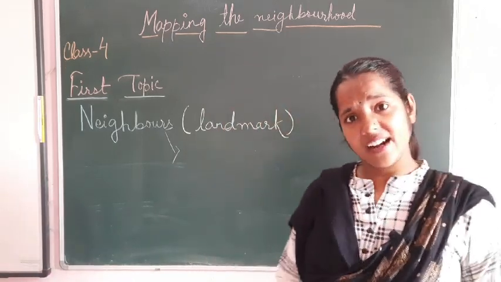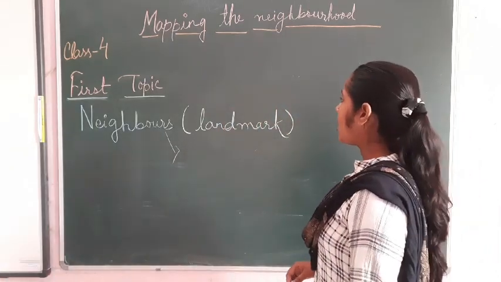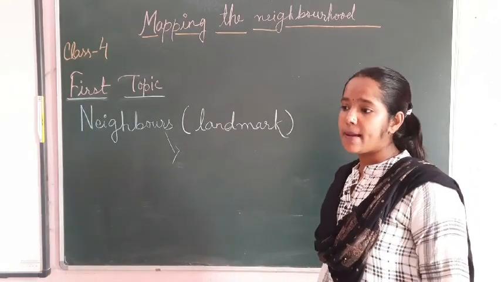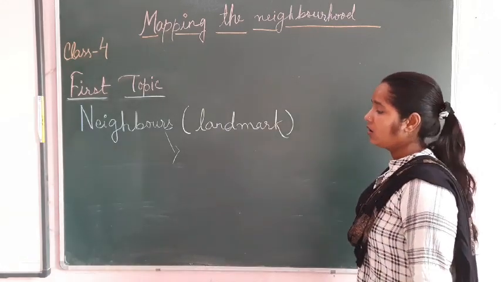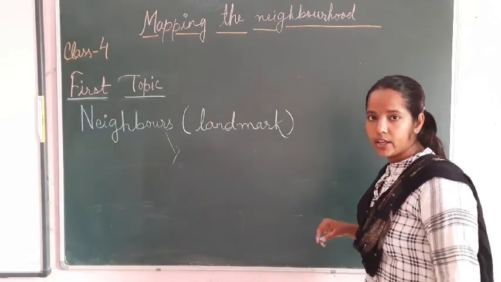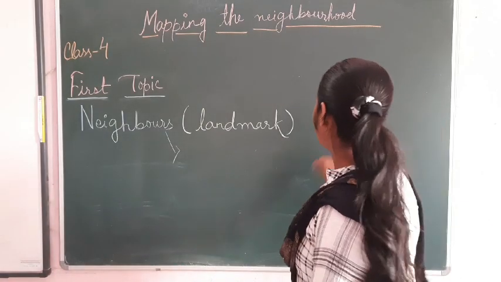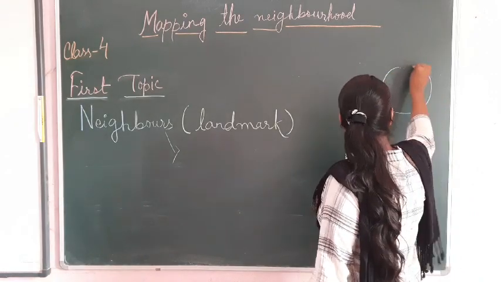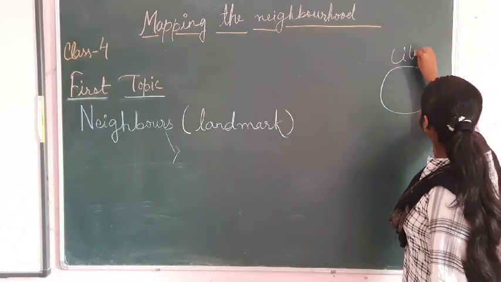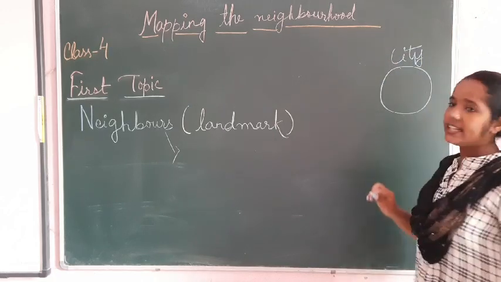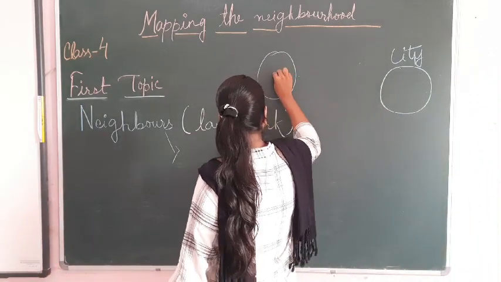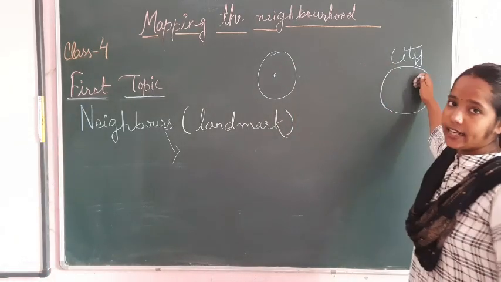Now, what is a landmark all about? I am going to tell you. I am giving an example: you want to go to a club, a boutique, or a garden. Say you want to go to a garden. I am giving the name of a city garden. Now, you are here. Take your point as here, and you don't know about this garden.